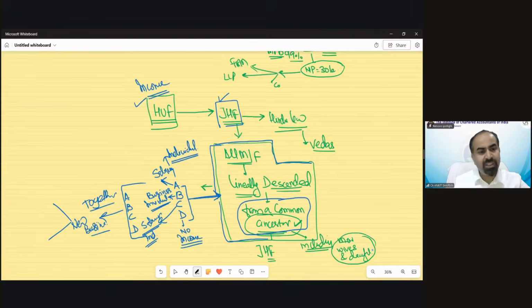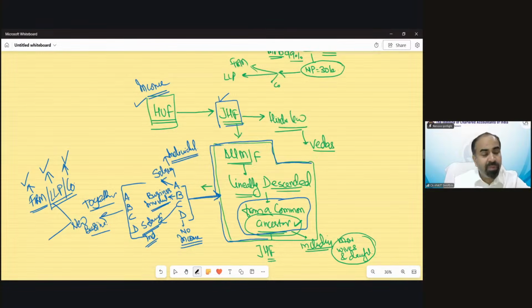They can register this business as a partnership firm also. There is no restriction that if you are a family member, you have to do business as an HUF. No, they can register as a firm, as an LLP, as a company. If they registered this business as a firm, then they will be treated as a firm. If an LLP, then LLP. If a company, then as a company. Again, there would not be any HUF.